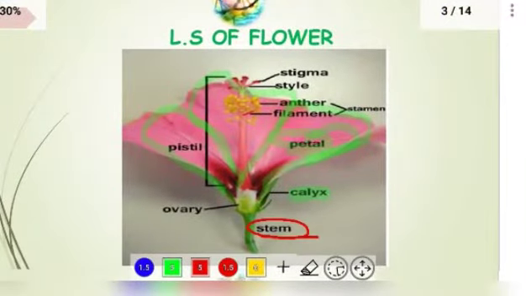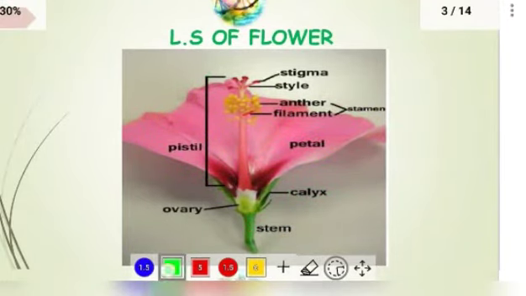Next, after the petals, let us see another part, the stigma. You can observe here this is the stigma, and below it is a very thin and sensitive structure, the style. And then the ovary. Together, the stigma, style and ovary are called the pistil. This pistil is the female reproductive structure in flowering plants.